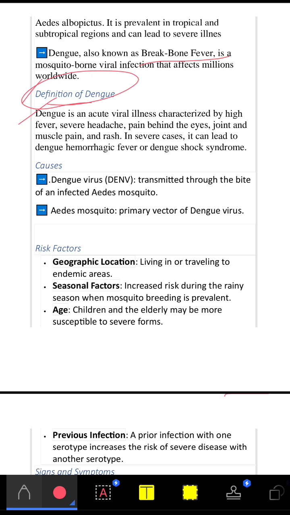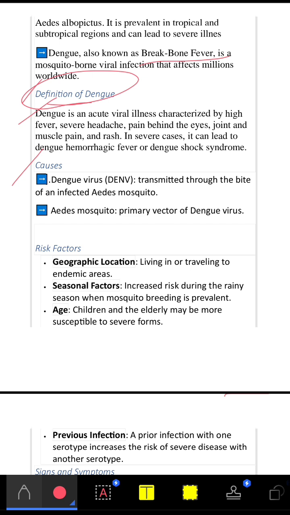As I told you before, dengue is a viral infectious disease characterized by high fever, severe headache, pain behind the eyes, joint and muscle pains, and rash. Okay, next we'll see the causes or etiology.